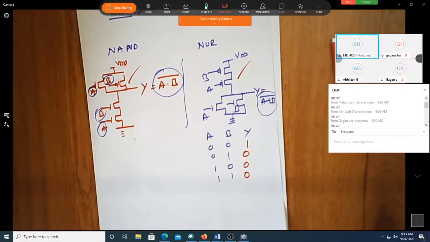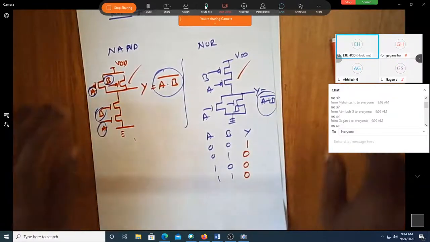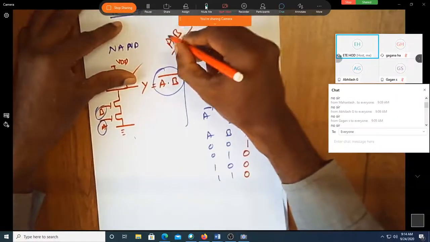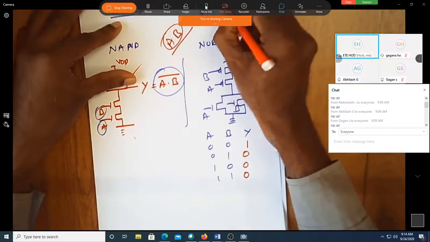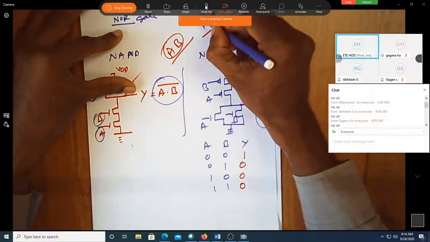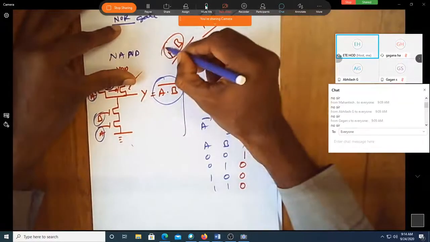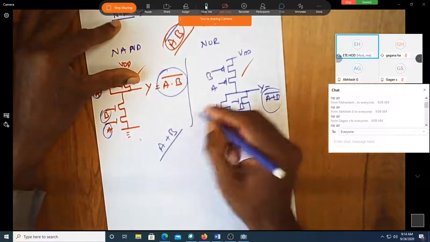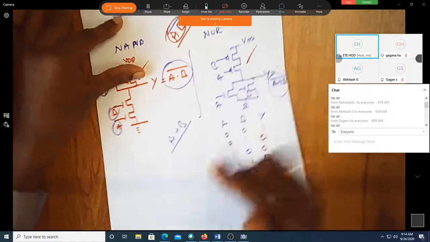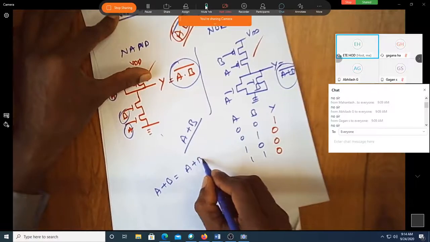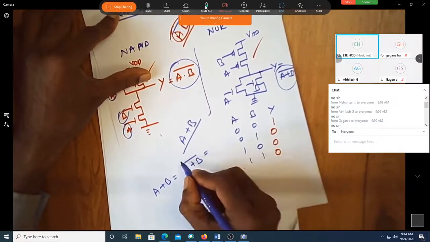That is very important. In CMOS, the output is always an inverted one. So you cannot have something like this; that is A into B, this type of implementation you cannot do. In CMOS, you always have to have an inverted output. Suppose you want to get A plus B, you cannot do it using only this. What you have to do is first get A plus B whole bar and then one more bar.